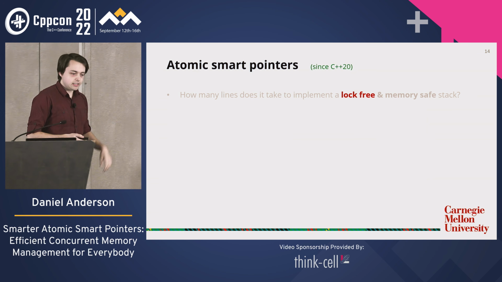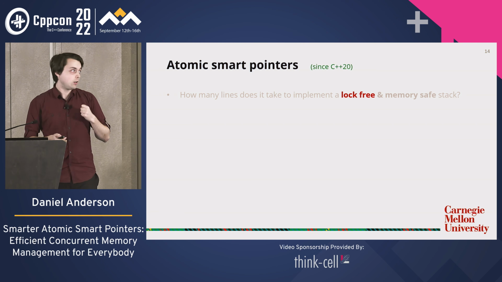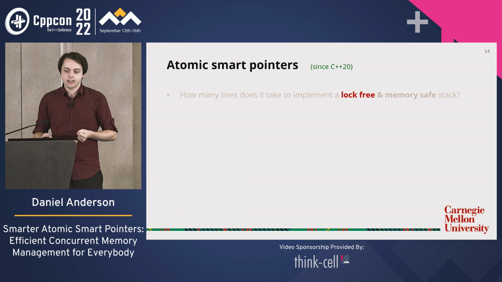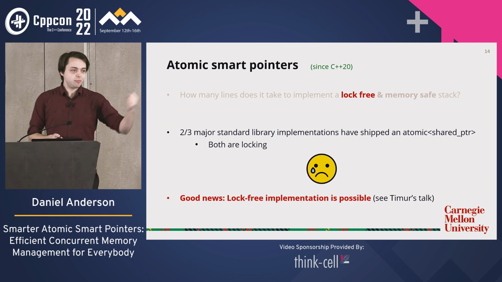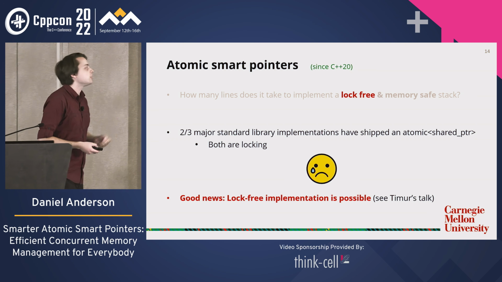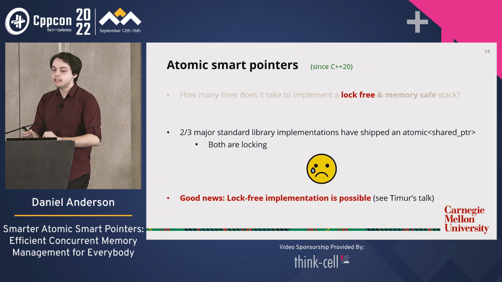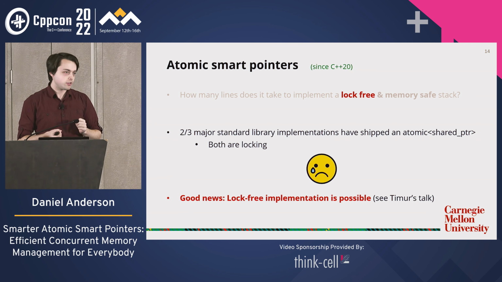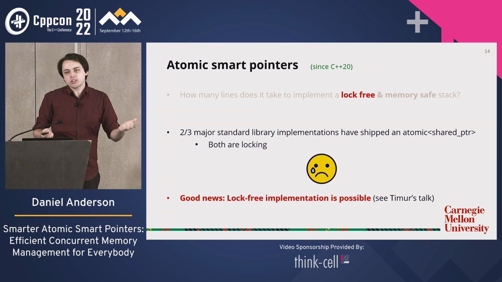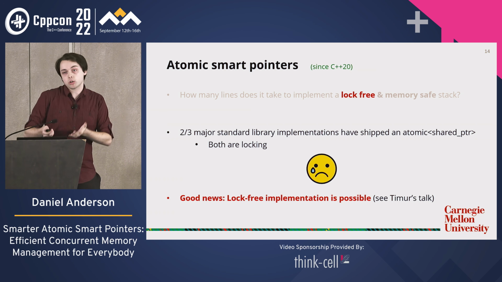But of course, we don't know what the atomic shared pointer is doing under the hood. It might be taking a lock. Well, what do we think? What have the standard library implementations done? Well, 2 out of 3 of them have shipped an atomic shared pointer, and both of them just take a lock, unfortunately. Now, the good news is a lock-free implementation is possible, and you should refer to Timur's talk to see how that is done. Okay, so we have some good news and some bad news, right? We don't have a lock-free implementation in any shipped standard library, but it's possible.